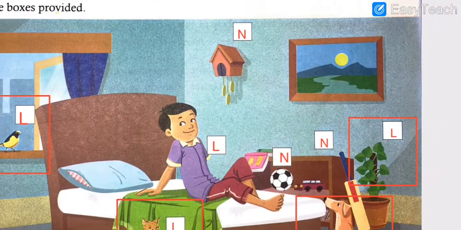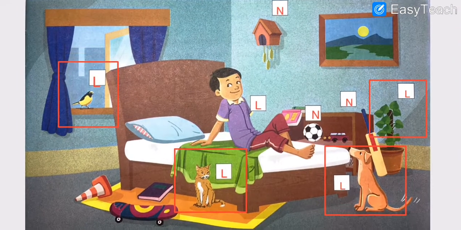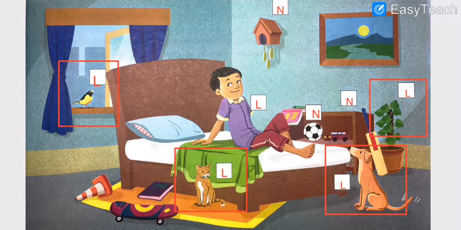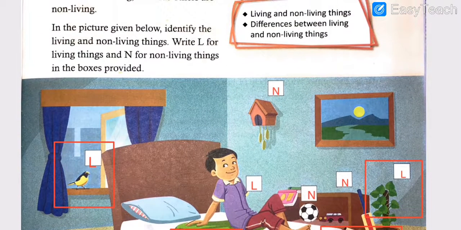Okay. So can you see, is anything missing here out, or have we done everything? We have done everything. So bird is again living thing, cat living thing, dog living thing, a boy is living thing, whereas plant is also living thing, but wall clock, this ball and bat are non-living thing. Okay, so I hope that you were also answering to me, the ones who are having the textbook, they are also solving this.